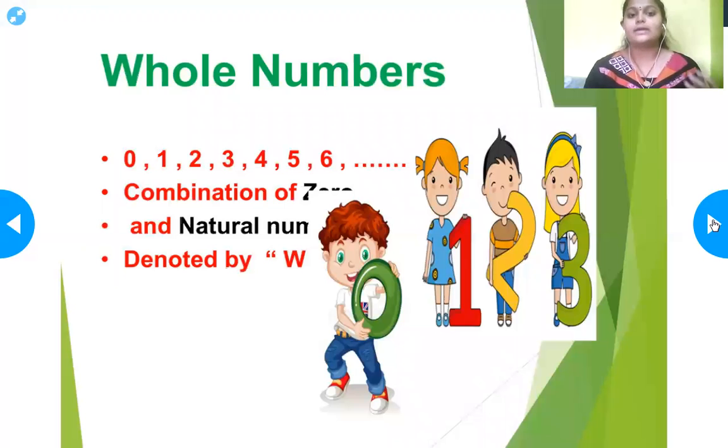Then we'll go to whole numbers. What is a whole number? It is the combination of 0 and natural numbers. Natural numbers start with 1 and are called counting numbers. Whole numbers start with 0, then 1, 2 and go on infinitely, meaning you can put down as many numbers as you want. It is denoted by W. The first number in the whole numbers is 0, and the first number in the natural numbers is 1, and it goes on.